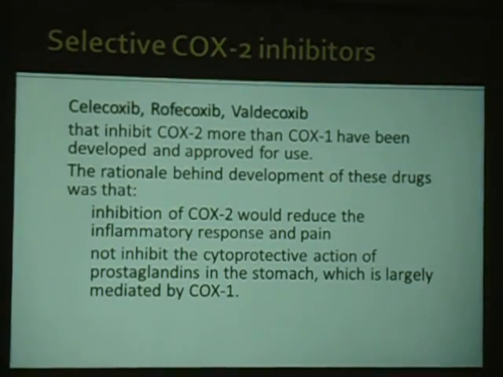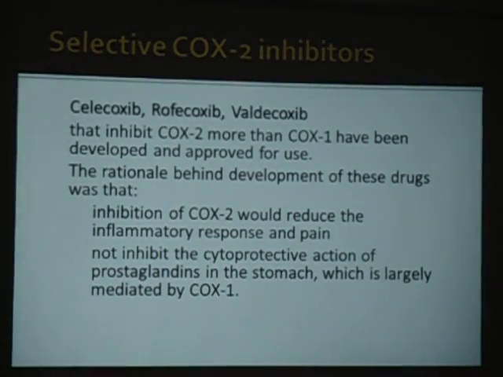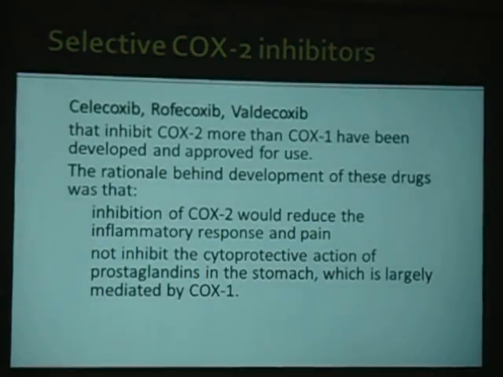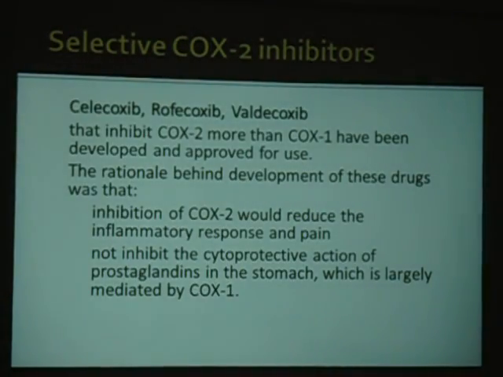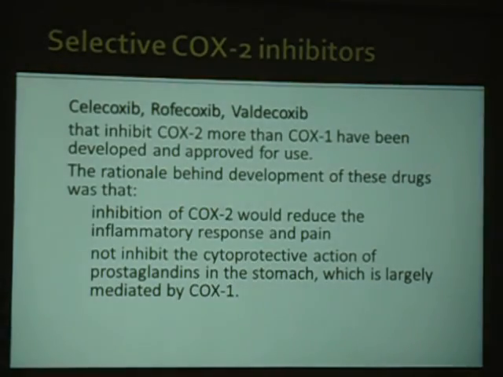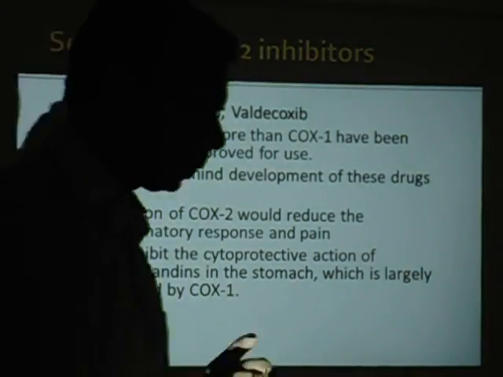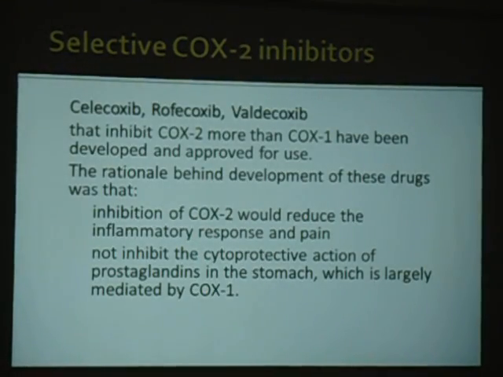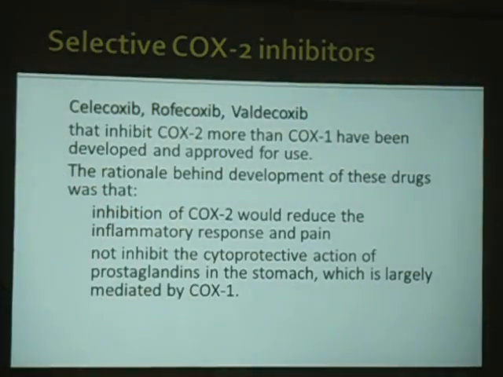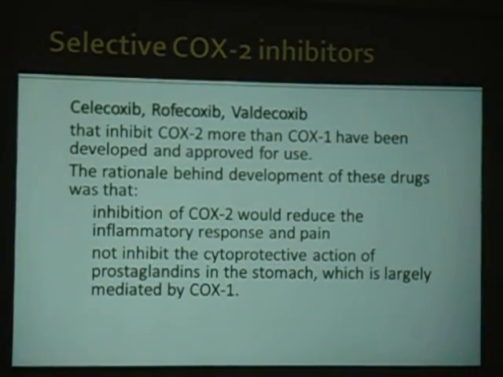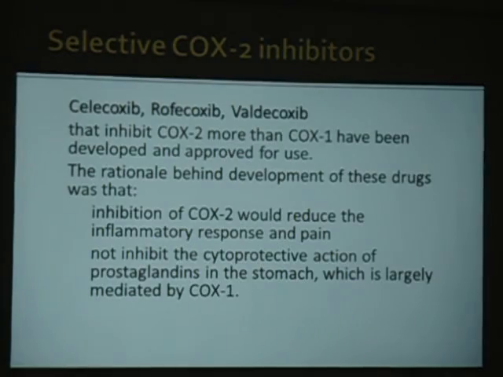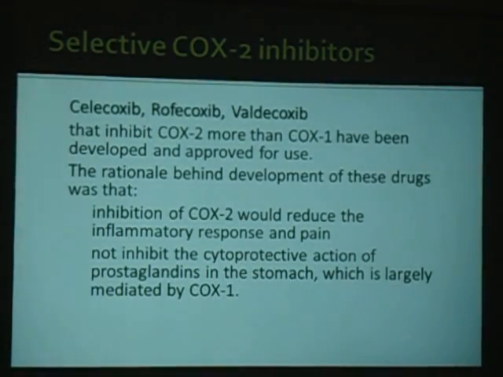Coming to the next group of drugs, that is selective COX-2 inhibitors. So selective COX-2 inhibition means there are less chances of side effects. Celecoxib, rofecoxib and valdecoxib. Okay, so these inhibit the COX-2. That means there is no associated side effect with platelets, no GI side effects.